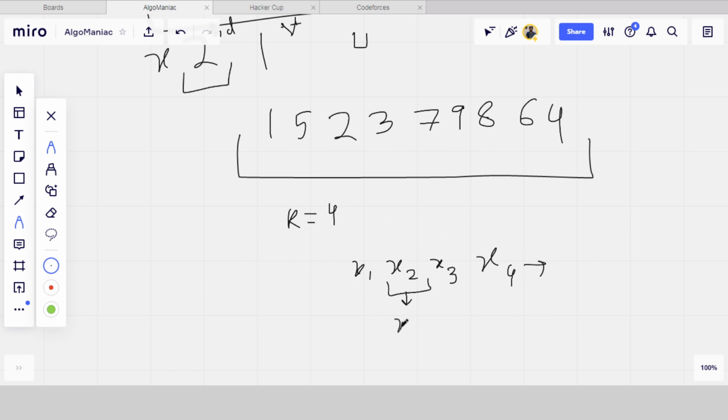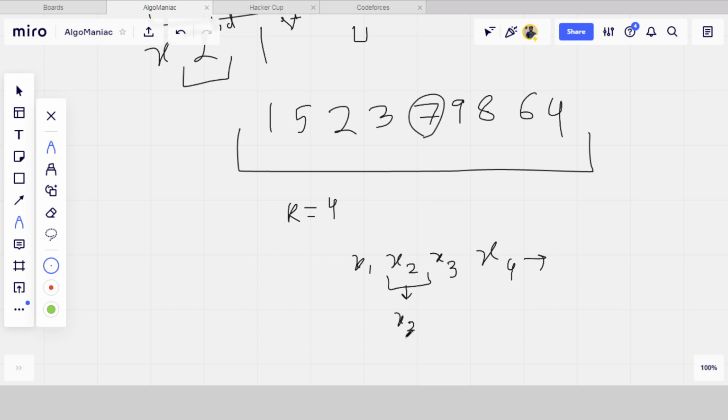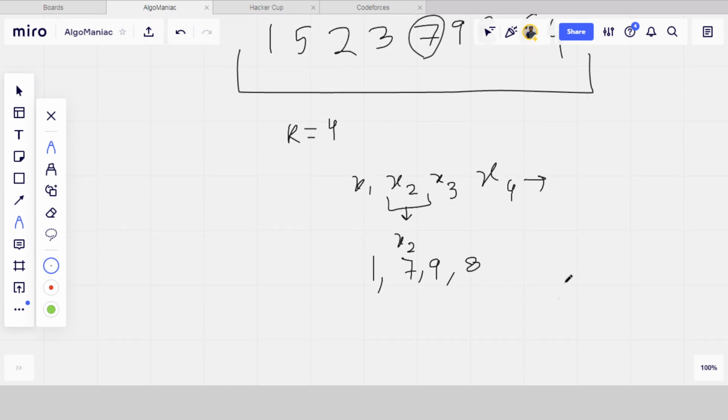So if it is x2, then the value of x3 should be greater than x2, and the value of x4 should be greater than or equal to x3, and x1 should be less than x2. So basically, x2 should be less than x3 and less than x4. So it will be the third largest number of the array. The largest number is 9, the second largest is 8, and the third largest is 7. What we will do is print 7, then print 9, in the same order as given, and 8, and a number which is less than 7. We can print 1, 5, or 4 here, anything, and then when we arrange it in non-decreasing order, we will get 7 as the median.